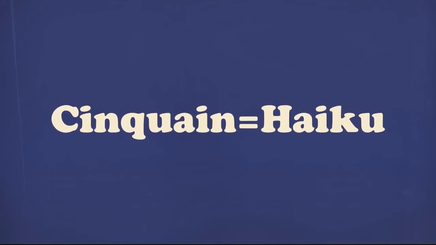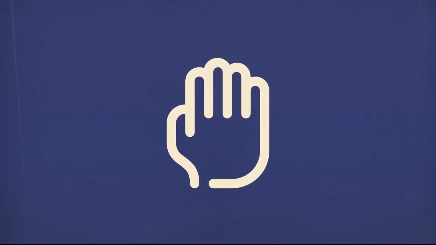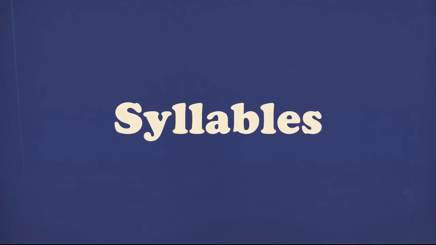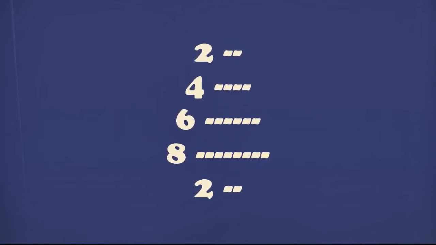Okay, so the rules of the Cinquain poem. Now, the Cinquain poem is similar to the haiku poem in many ways. It also deals with syllables. But unlike the haiku poem, the Cinquain poem has 5 lines instead of the usual 3 that appears oh so often in haiku poems. The Cinquain poem, so much alike to the haiku poem, also limits your use of syllables in each line. The Cinquain poem's syllable limits are really easy to remember.